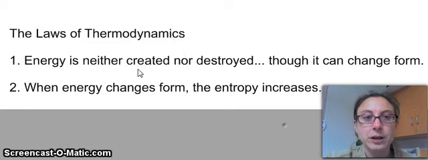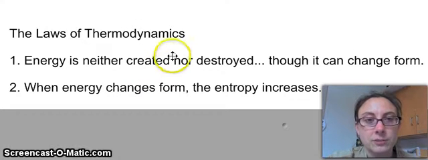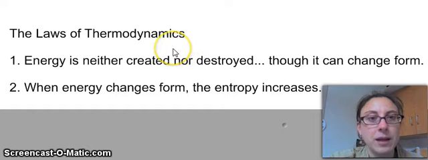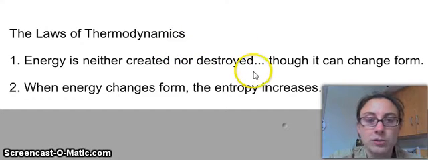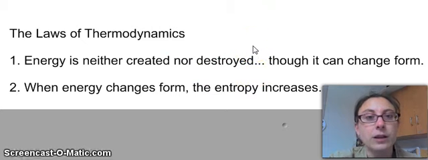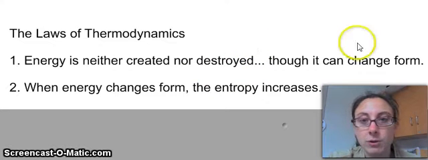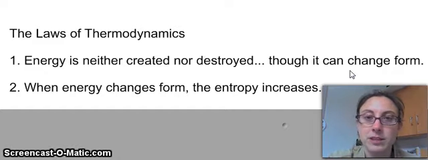So nuclear energy, fission, that energy was first stored as potential energy in the nucleus of the atom, and when it radiates out, it's because the nucleus decays. And also energy can't be destroyed, so while we don't notice it after a while, it hasn't actually gone away. It is simply changing form or is so diffuse that we can't perceive it anymore. So changing form is really, really, really common.